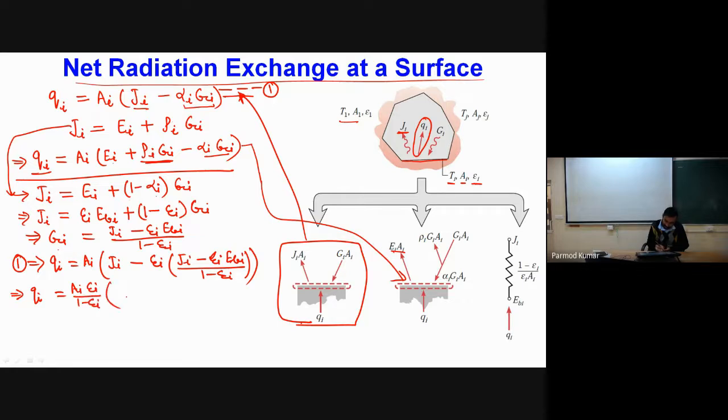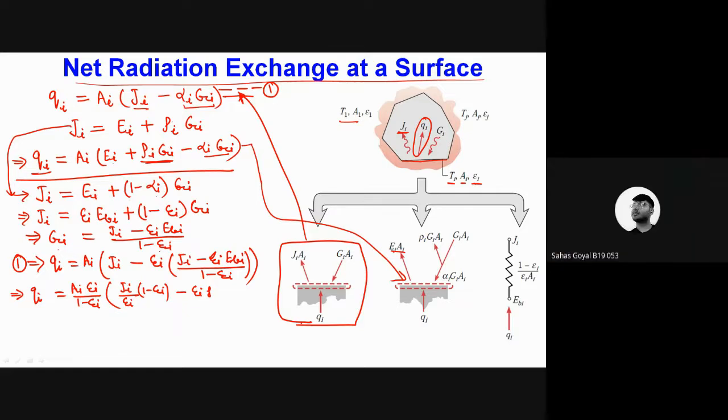So if I take this common, I will be finding JI divided by epsilon I into 1 minus epsilon I minus of epsilon I. I think one epsilon I am getting extra over here. Let me see. Sir, epsilon I, you have taken common, right?